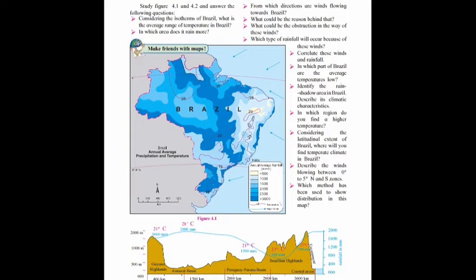Which method has been used to show distribution in this map? The answer is the isopleth method is used to show the distribution of the annual average temperature, and the choropleth method is used to show the distribution of the annual average rainfall.